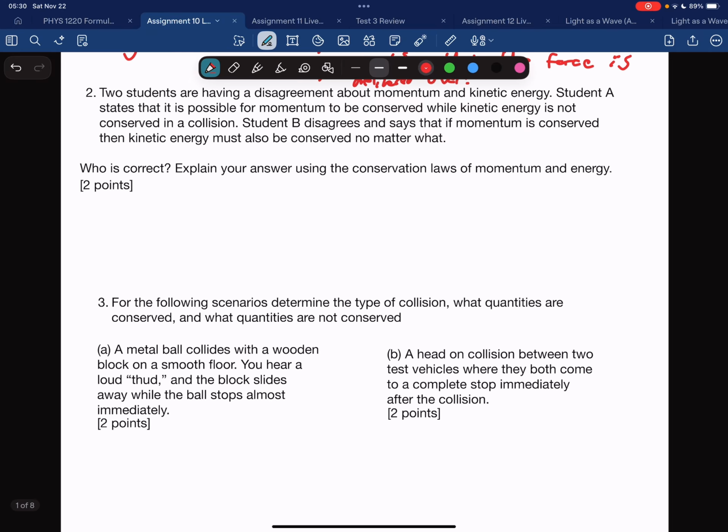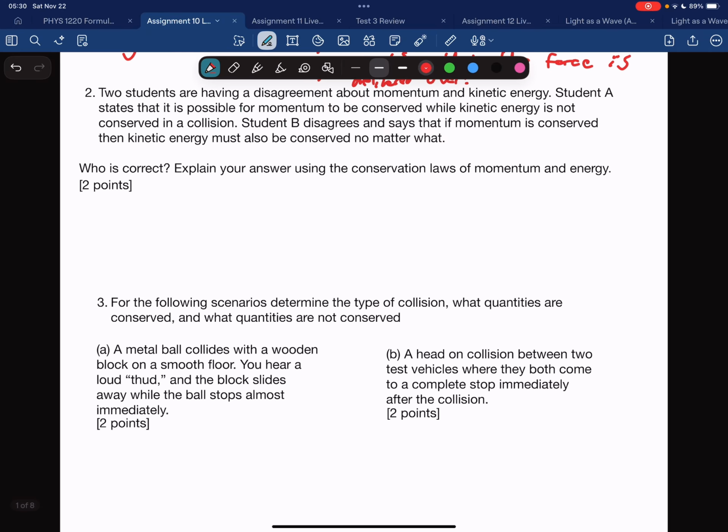Number 2, two students are having a disagreement about momentum and kinetic energy. Student A states that it is possible for momentum to be conserved while kinetic energy is not conserved in a collision, while student B disagrees and says that if momentum is conserved, then kinetic energy must also be conserved no matter what. Who is correct? Correct is student A, and we will see why shortly. Explain your answer using the conservation laws of momentum and energy.